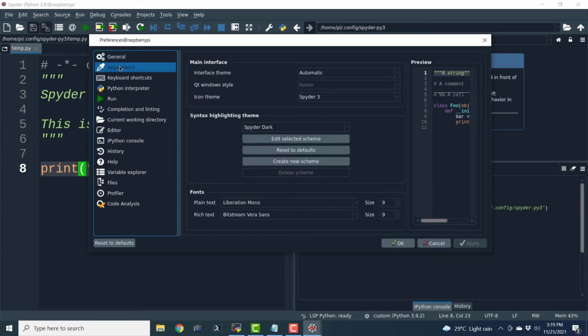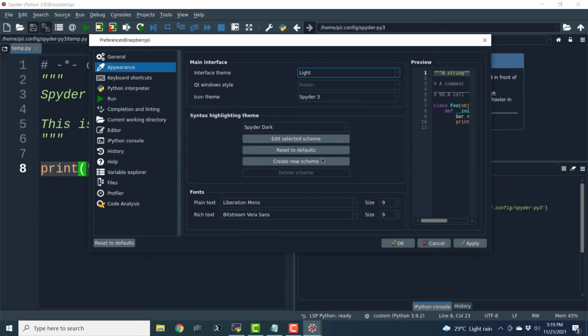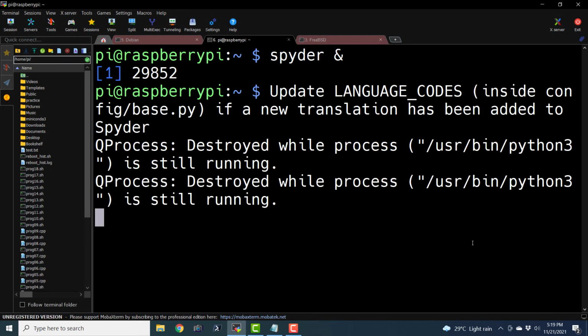Now let us go to the appearance section, and here we can see various interface themes. Okay, I will just say light and I will say apply. It is actually going to restart the Spyder IDE. I mean, it will automatically do it for us. Don't worry.